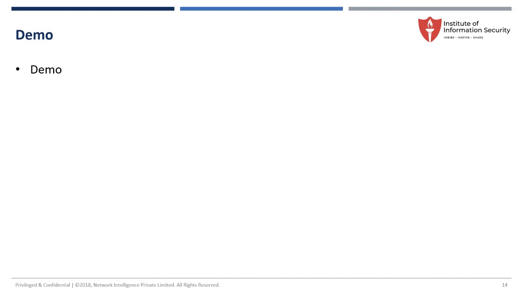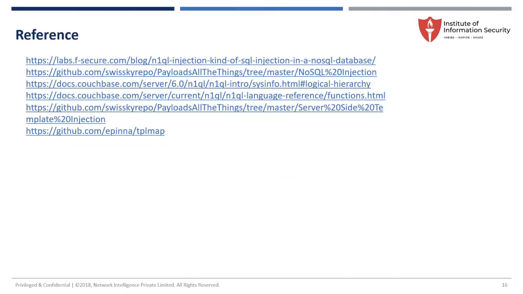Traditionally you have SQL, and non-traditional ones are MongoDB and Couchbase, how the backend stores and how the information is extracted. And finally, the server template kind of injection, whether this injection can be escalated into an OS level kind of attack. These are the summary and all the references I have given here.